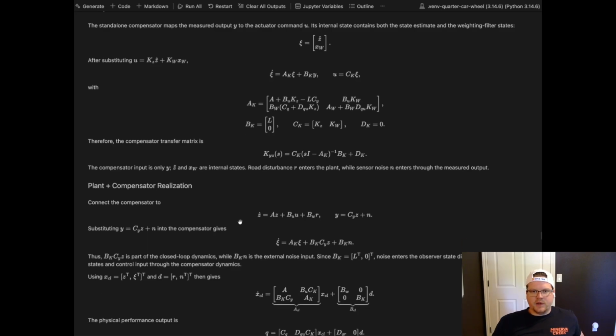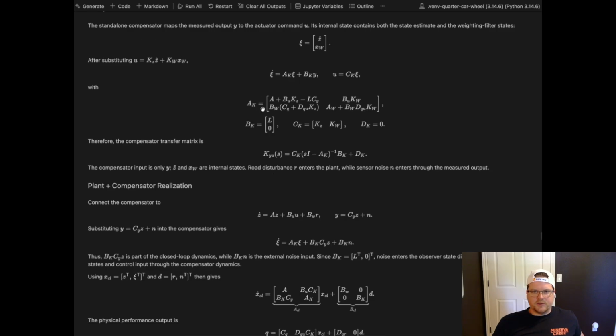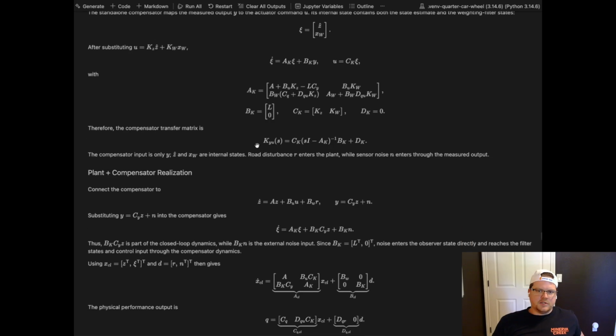And it's posed in a similar way, right? So we have A, B, C, D, and again this mapping of Y to U is the mapping that we want. So we have this transfer function here, Y to U, again in a similar form as before, just with the compensator. And this is what we're going to analyze for the H infinity norm metric in the non-dimensionalized, non-scaled physical units below.